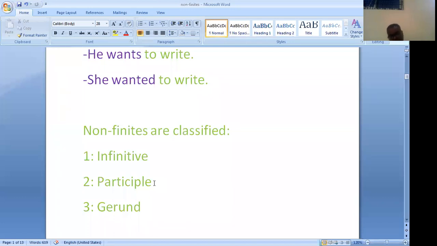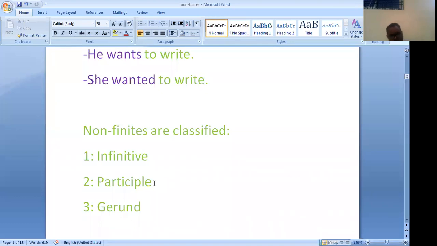The participle formed from the verb by adding ing at the end is called the present participle. It represents an action as going on, or an incomplete action or state.